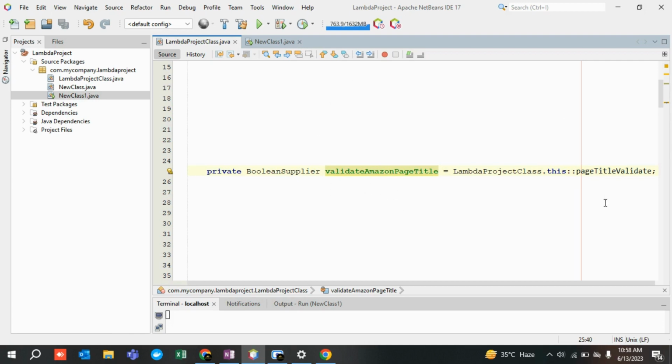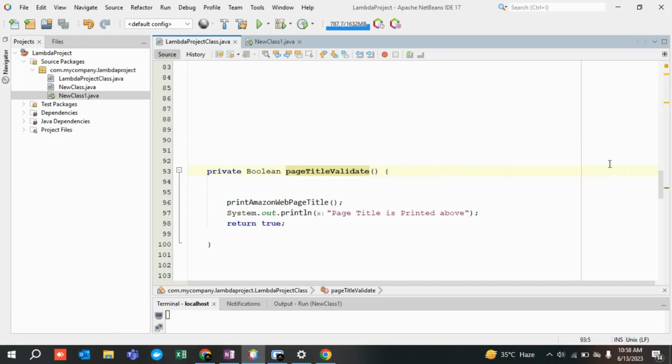So it is referring to page title validate, right? This is also some other method. So this method is referring to another method, right? And this is where we are actually validating the title of a page, right? This is the code I have written. I'll explain everything, but just try to understand.